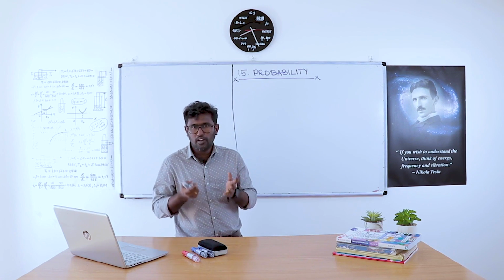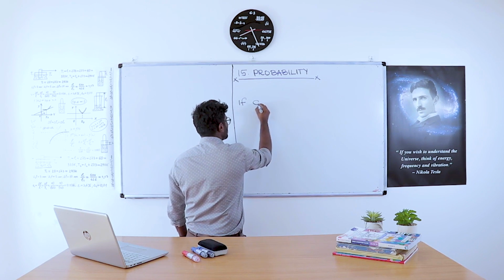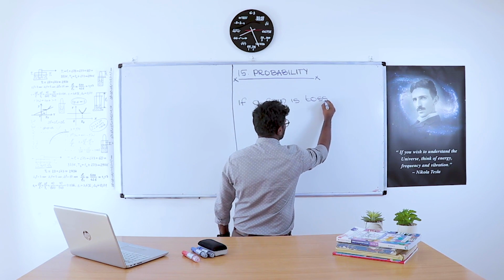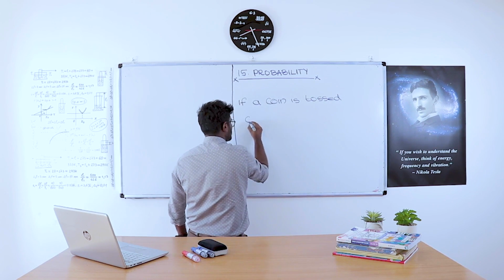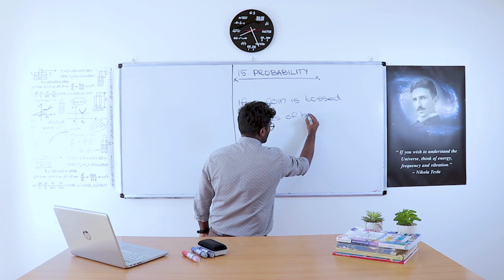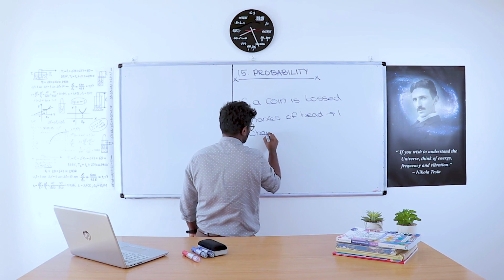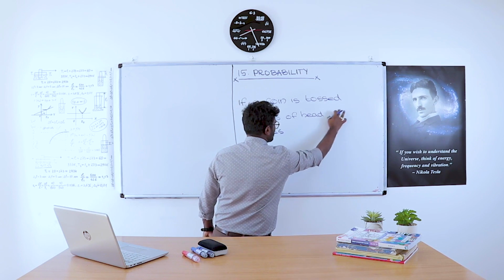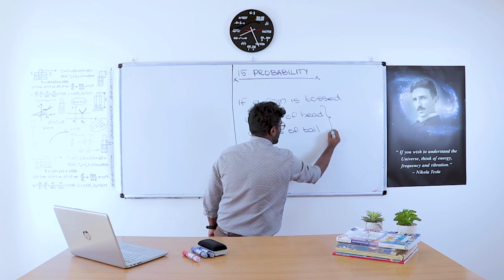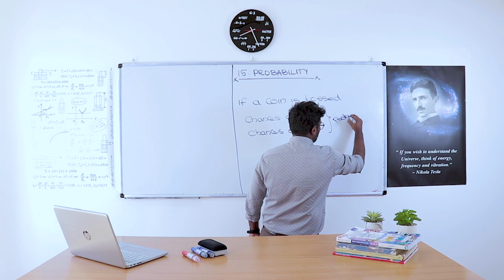Simply, if a coin is tossed, there will be chances of head and chances of tail. This chance is simply called probability.